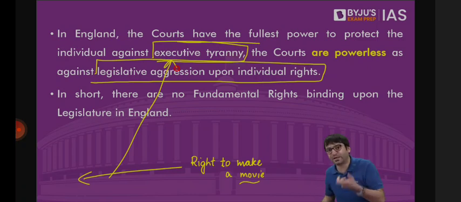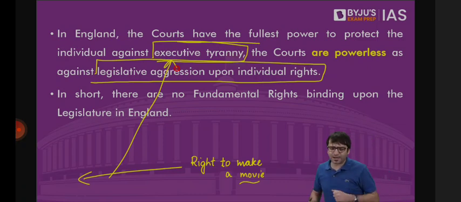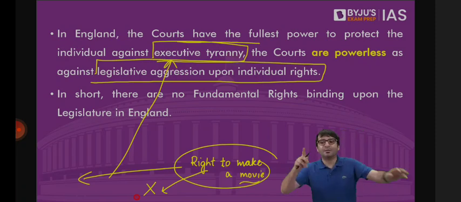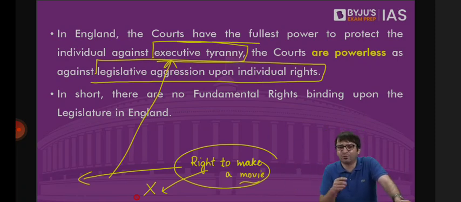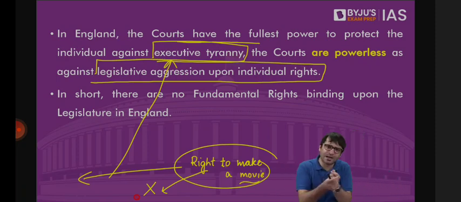So if the executive has violated your rights, the courts will come and protect your rights in Britain. But what if tomorrow the British Parliament makes a law and says the right to make a movie is not a right? There is a prohibition on you from making a movie. You cannot go to the court. My lord, the British Parliament has passed a law, and they're saying that you can't make a movie. Please protect me. Courts will say I'm powerless. What can I do? British Parliament can do anything except convert a man into a woman and a woman into a man. British Parliament is sovereign. In an unwritten constitution, it is the Parliament which is sovereign, which is supreme. If the Parliament has said you don't have the right to make a movie, we are helpless.